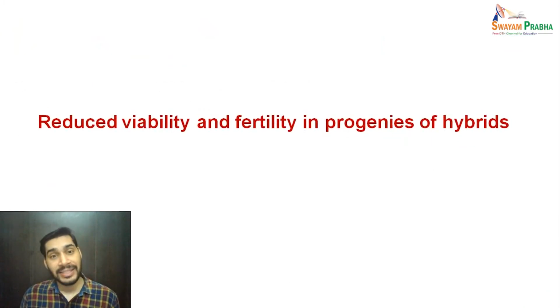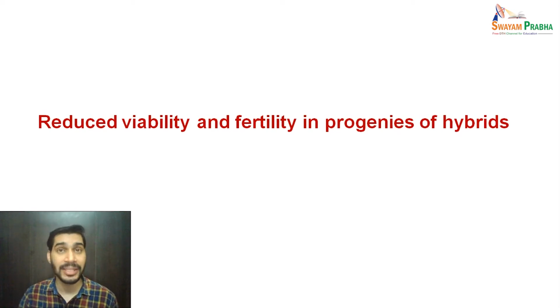The last category still can be, even if the hybrid has survived, the hybrid is fertile. The progenies which are coming from the hybrid, that means the F2 generation onwards, they are not fertile or they are not viable. So this category is called reduced viability and fertility in the progenies of hybrids.